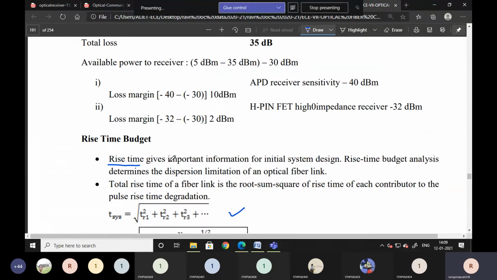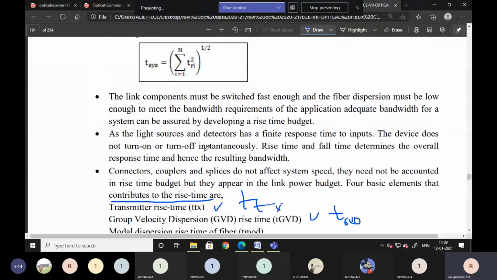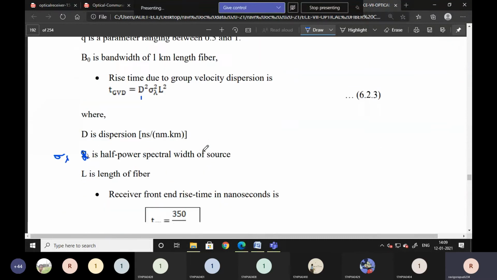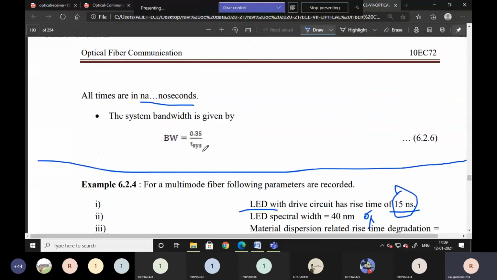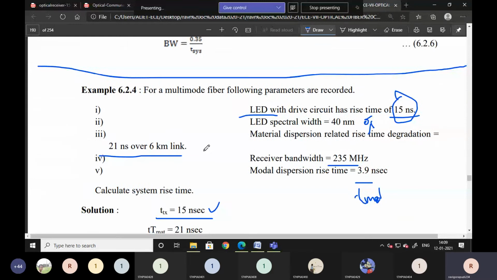The time analysis is nothing but rise time. Power analysis is nothing but power budget, link power budget. Now we'll go for the example. One example I am explaining here. See here, the problem is given as: for a multi-mode fiber, the following parameters are recorded. So here in the previous class, I wrote down this list.